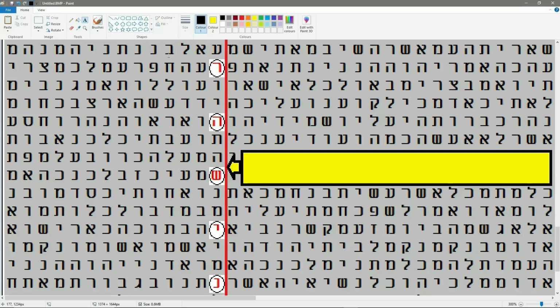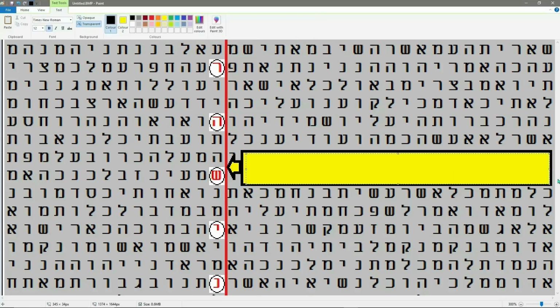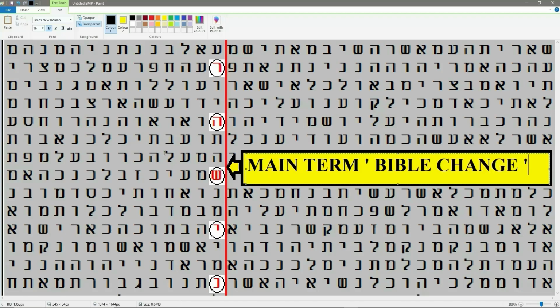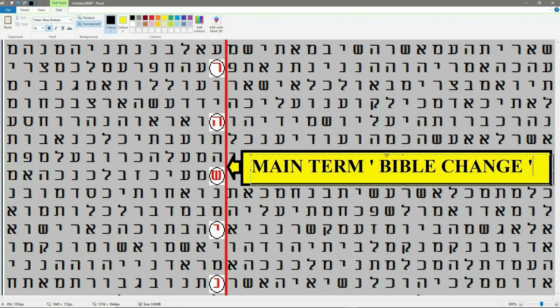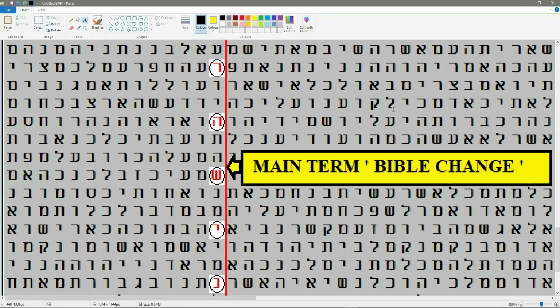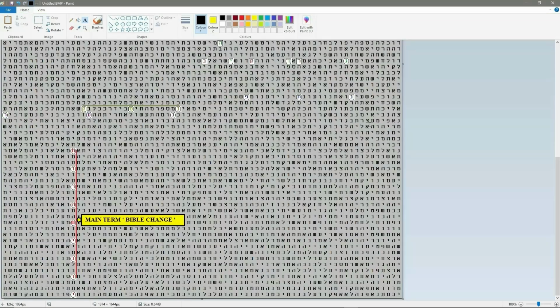And then it's a case of just typing Bible change in here, main term. So main, first things first, we need the thing on catwalks. Right, main term, obviously Bible change. And that's what basically we do in nearly every single matrix. So you can see how it's done. Gives you a rough idea.